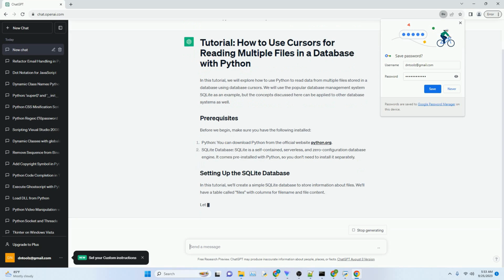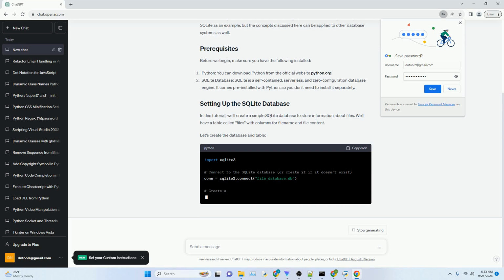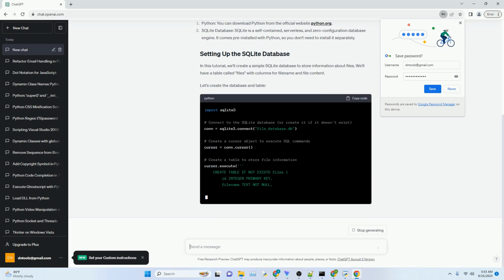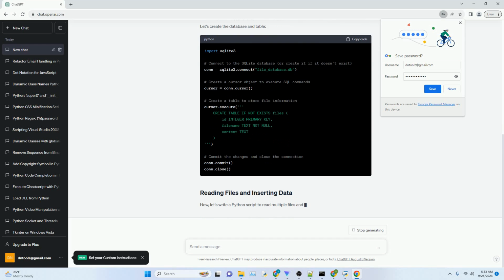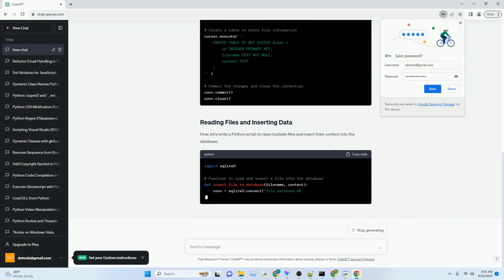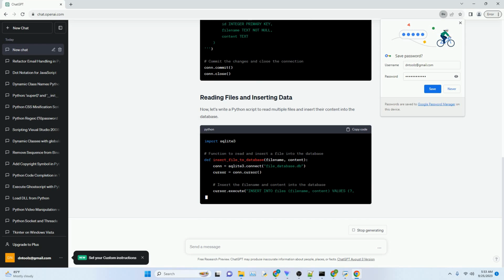Before we begin, make sure you have the following installed. Python. You can download Python from the official website python.org. SQLite database. SQLite is a self-contained, serverless, and zero-configuration database engine. It comes pre-installed with Python, so you don't need to install it separately.